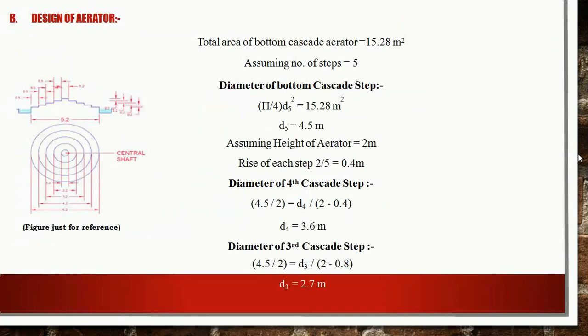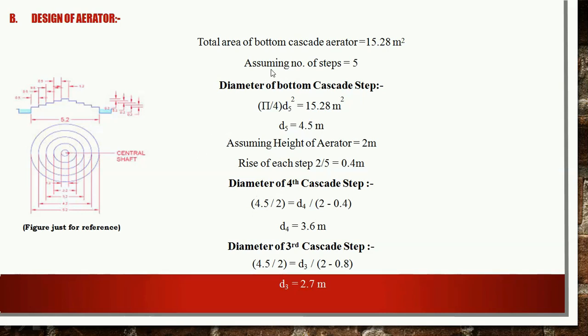I have used this figure for reference. This figure is from some another numerical, but it will be helpful for us in understanding these design steps. So just now we have calculated the total area of the bottom cascade aerator as 15.28 meter square, the entire area of the bottom cascade, including this central shaft inlet pipe area.